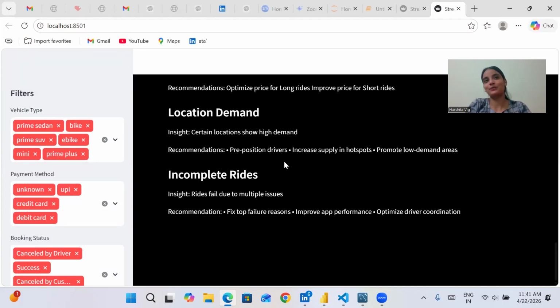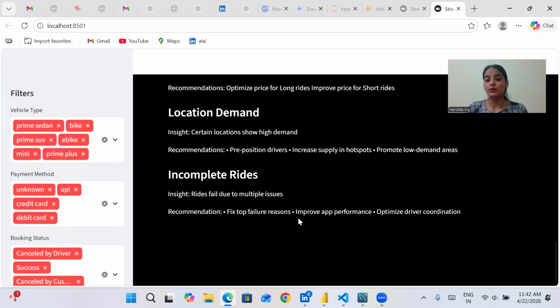It should not be that we promote only high-demand areas and Ola is booked only there. Also, incomplete rides: rides fail due to multiple issues, and the recommendation is to fix them and improve our performance. So that was it for my project. Thank you so much.